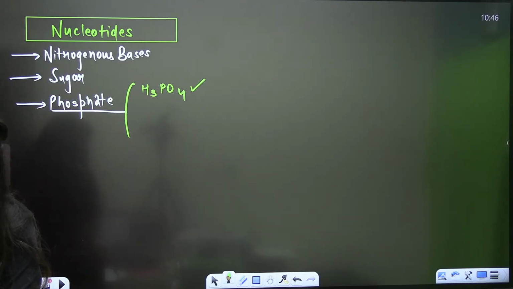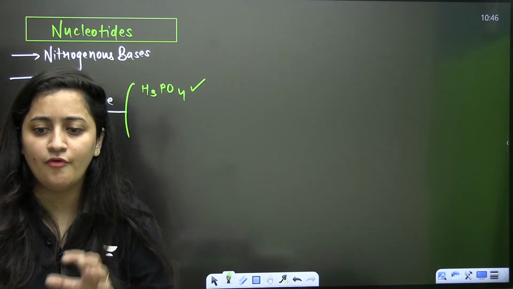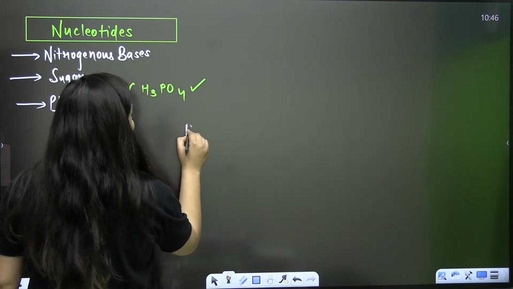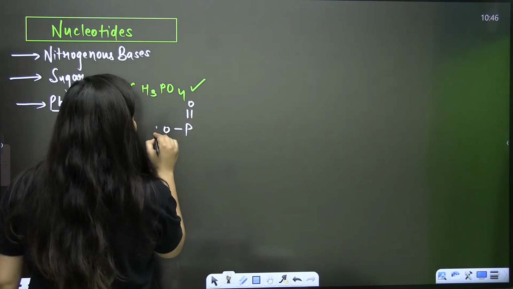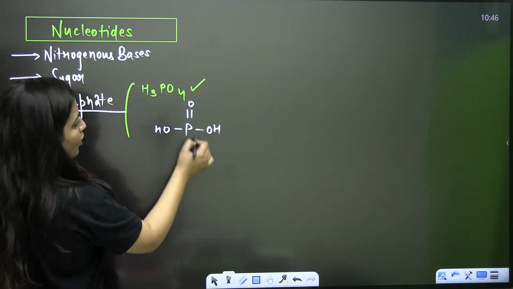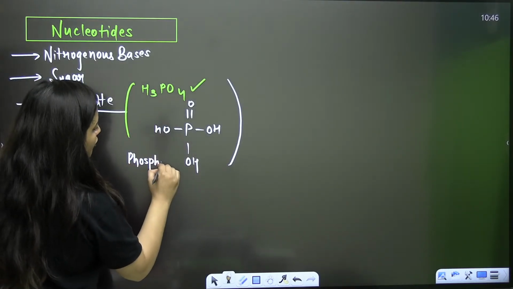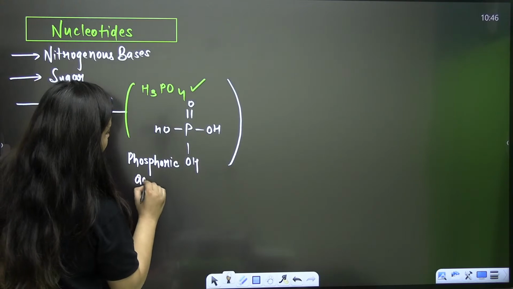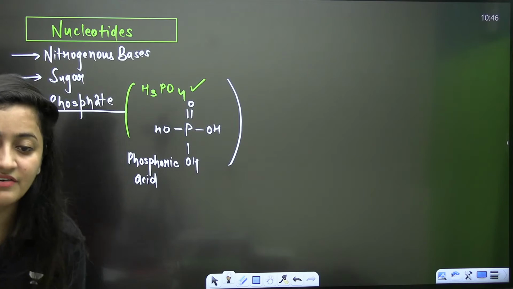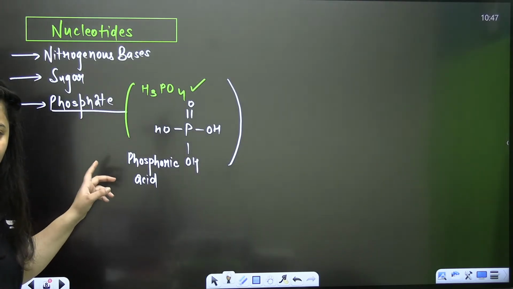So when you talk about your DNA or even your RNA, it is H3PO4, your phosphoric acid, which is going to form your DNA. It was a question there in the chemistry, right?